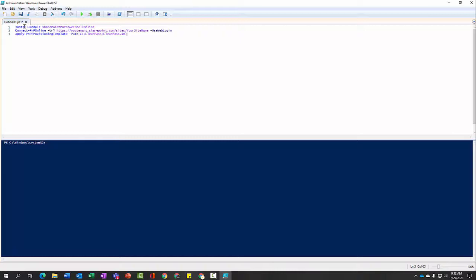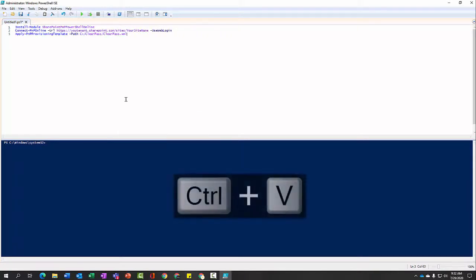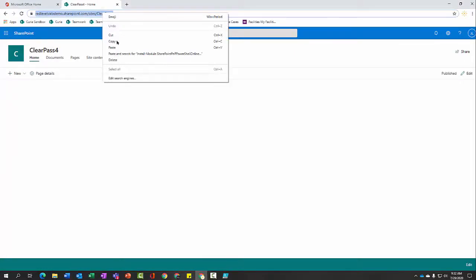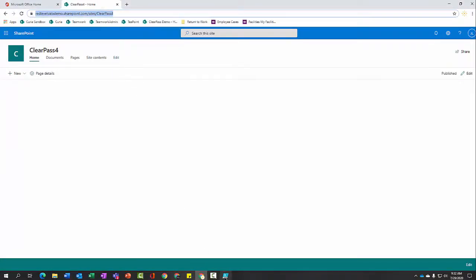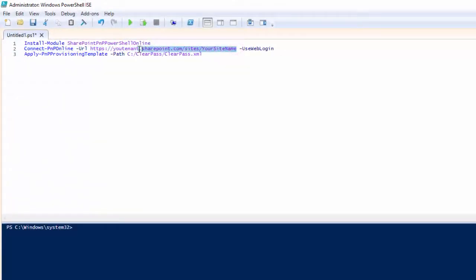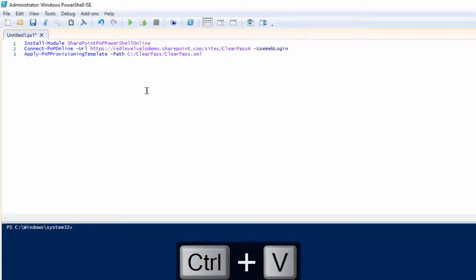Take that script, paste it into the window, go to your SharePoint site for ClearPass, select that URL, and replace the existing URL with your URL and hit run.